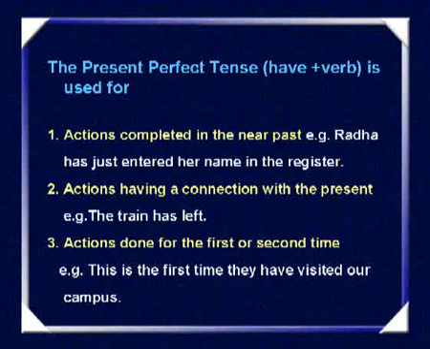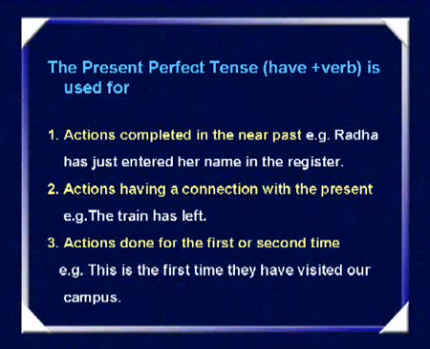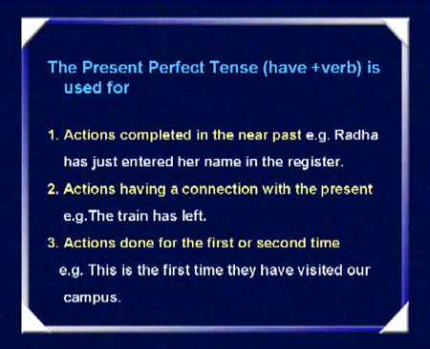For example, Radha has just entered her name in the register. It is also used for actions which have a connection with the present. For instance, the train has left. We are talking about an action which was completed in the recent past, and that has a relationship to the time that I am talking now.